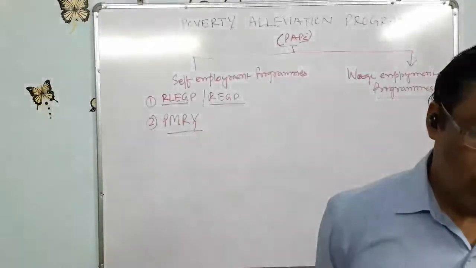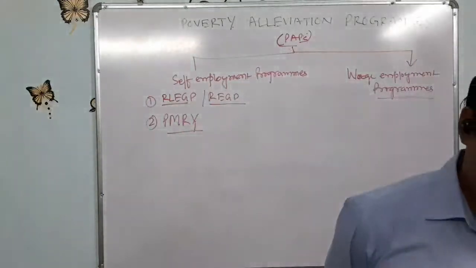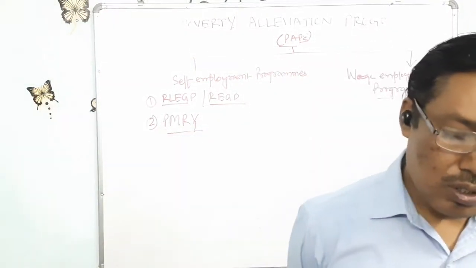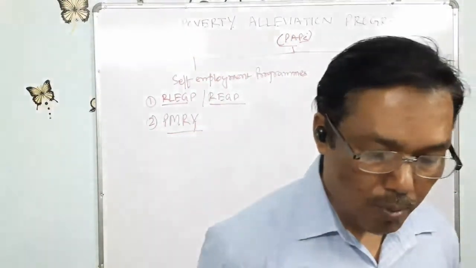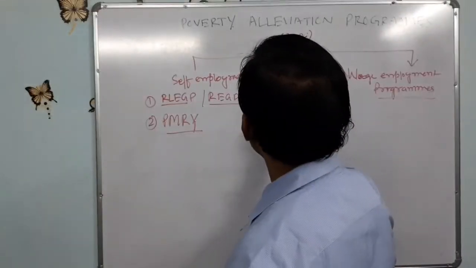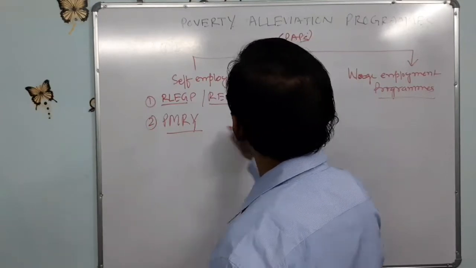The Rural Employment Generation Program and Prime Minister Rojgar Yojana were merged into the Prime Minister Employment Generation Program.